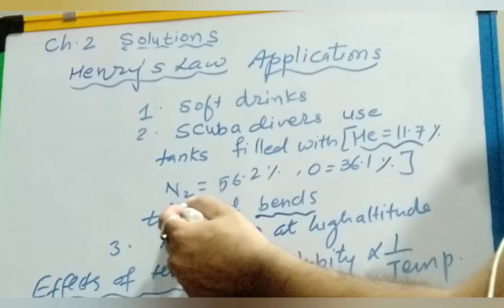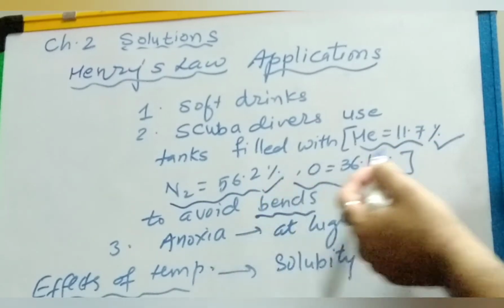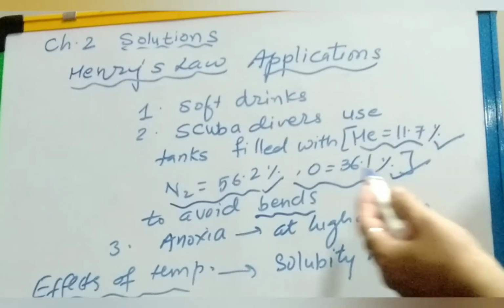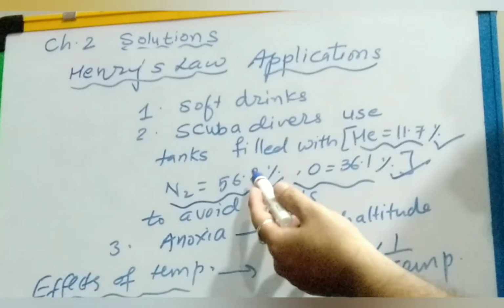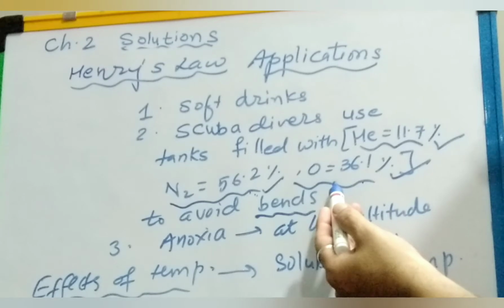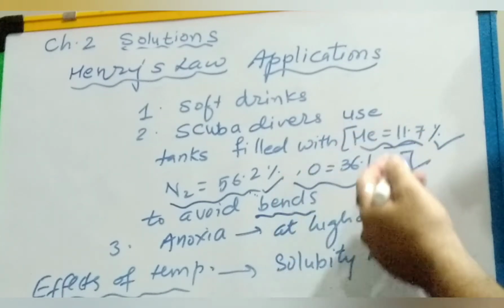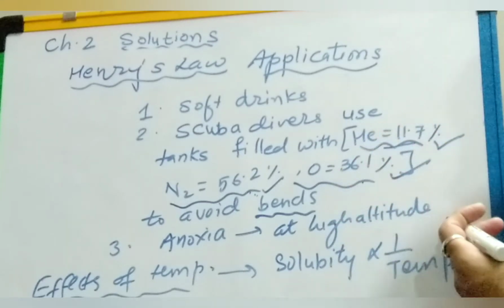They take with them helium 11.7%, nitrogen 56.2%, oxygen 36.1%. Here you can see the composition of nitrogen is lower, the composition of oxygen is increased, and the inert gas helium is taken. So these compositions avoid the bends because this maintains the pressure.